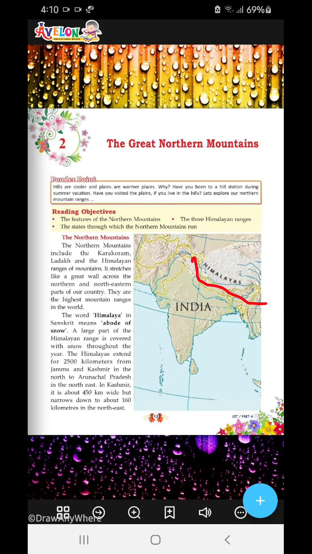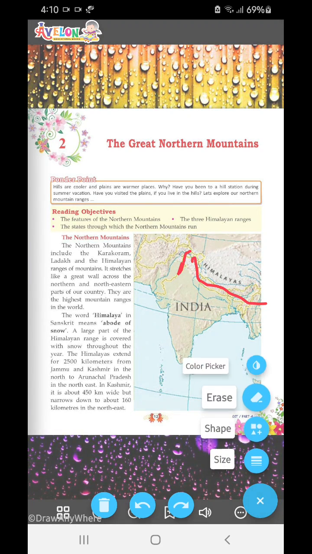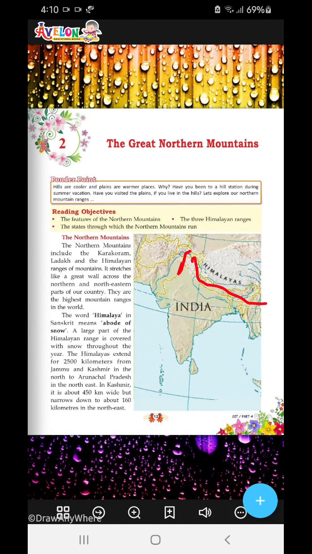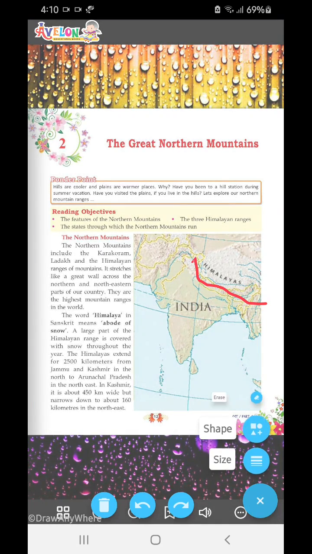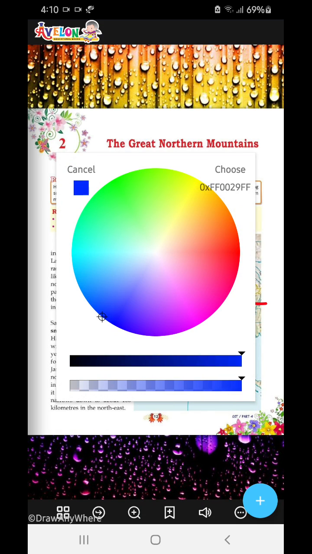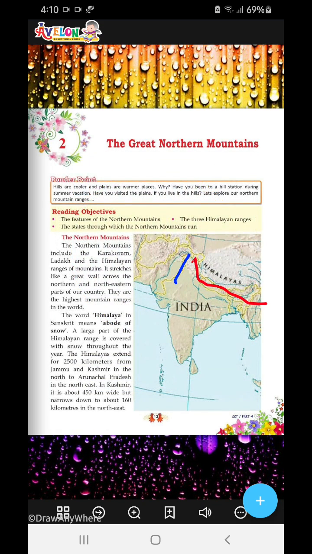Over here, this part I am marking in blue. This part which I marked blue is the Karakoram range.